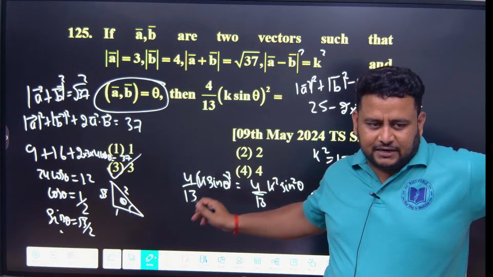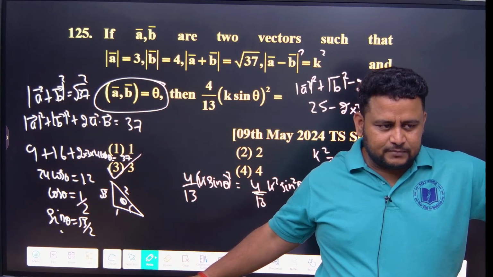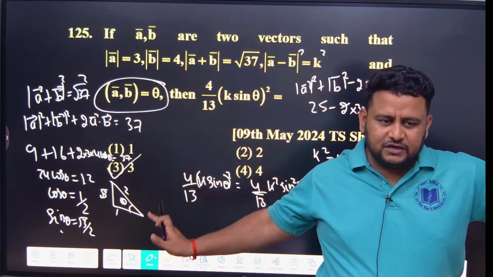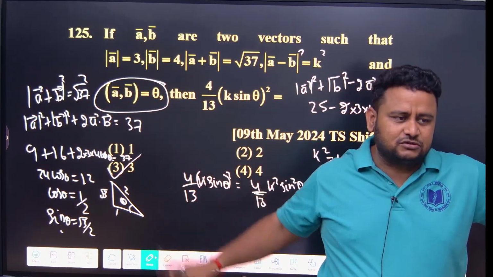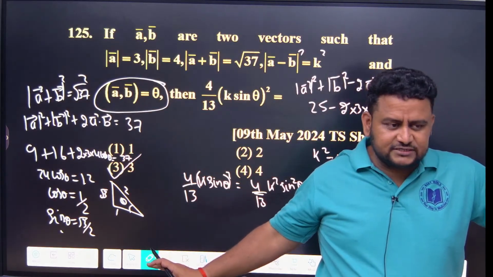I will not waste time multiplying 2 into 3 into 4 and all. I will write it directly, fast. That you can do. So within 1 minute, 1.5, 2 minutes, you can solve this question and you will get full marks. Such easy questions you should not leave.